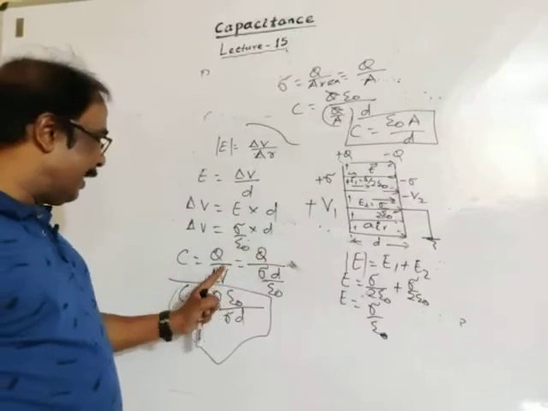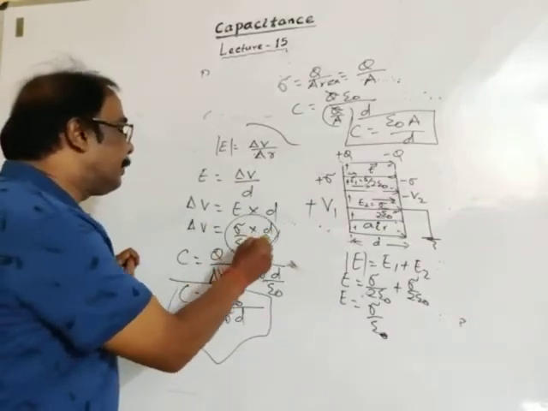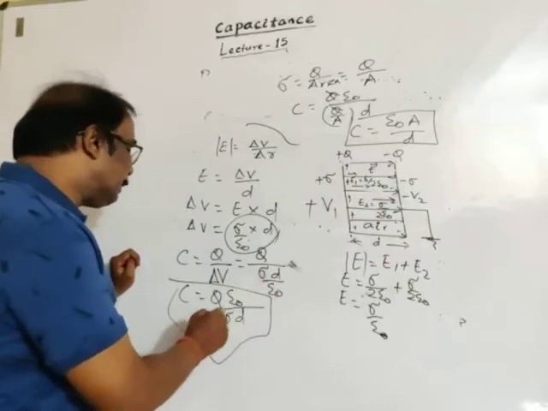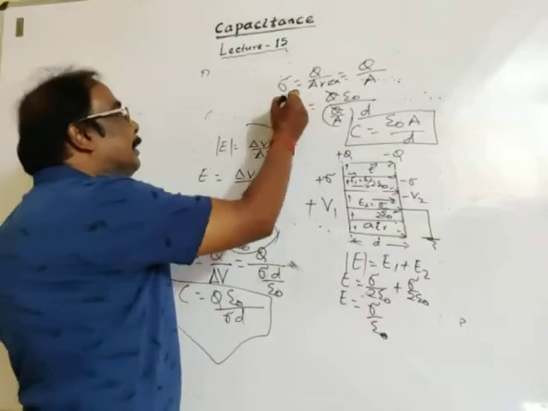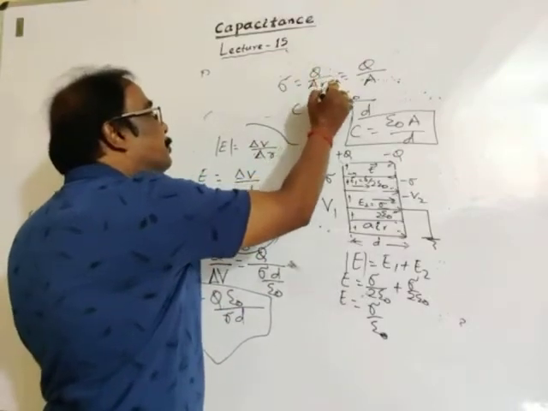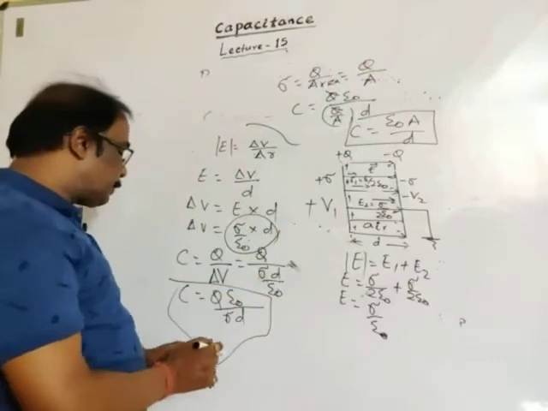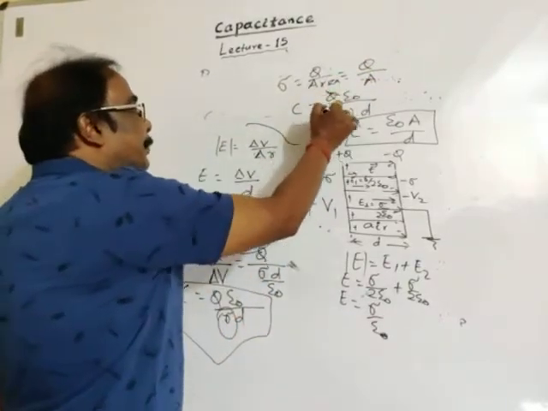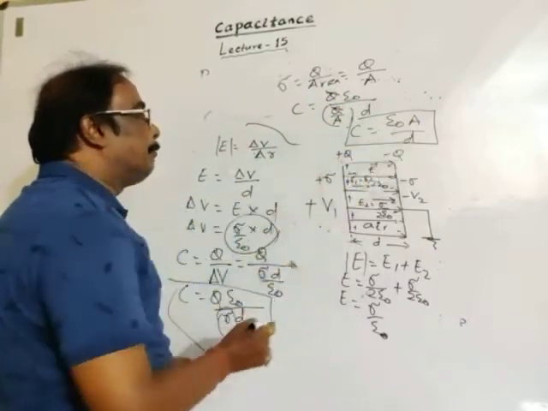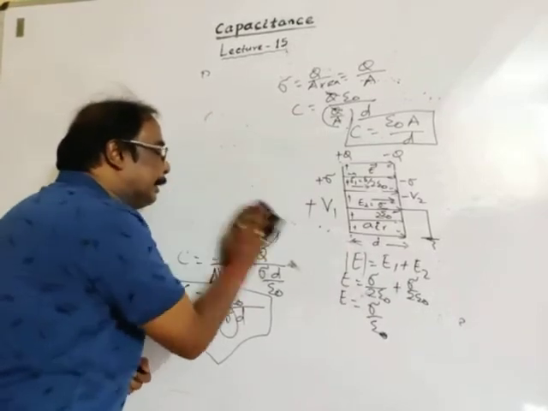So Q divided by delta V; in place of delta V, put sigma D divided by epsilon naught. Then it comes Q into epsilon naught divided by sigma D. Charge density is charge per unit area, so in place of sigma, put Q by A. Q gets cancelled, and the final formula is C equal to epsilon naught A by D.